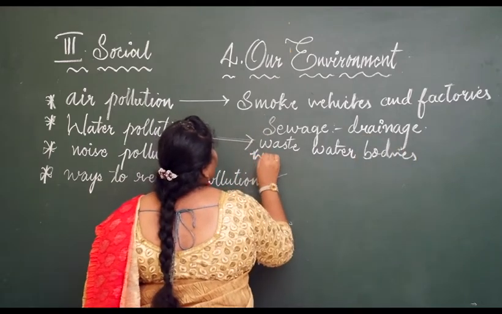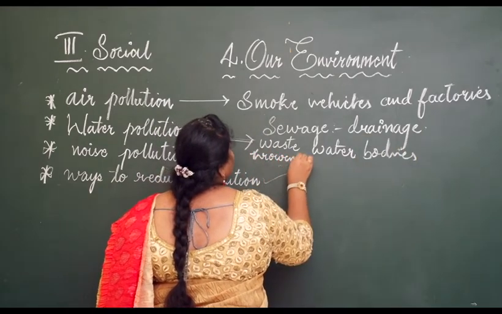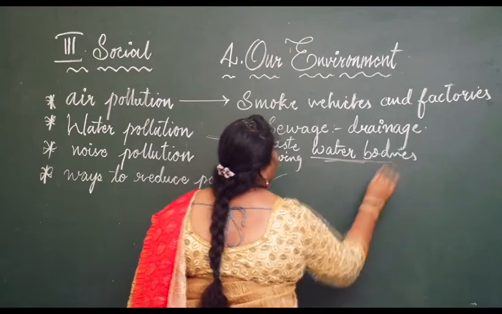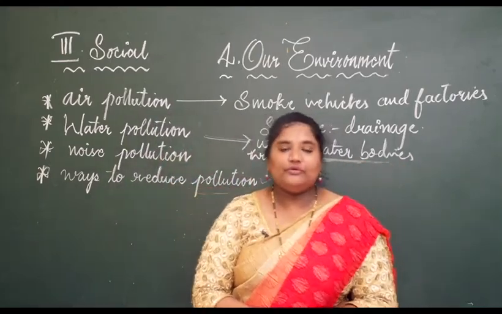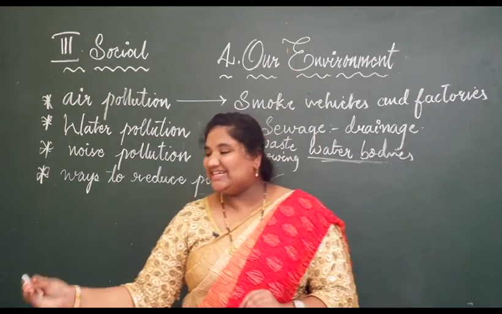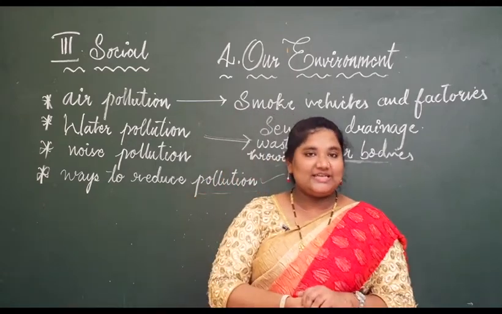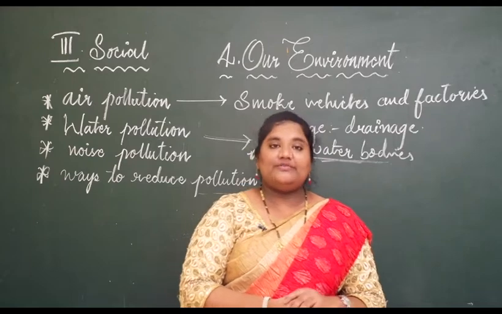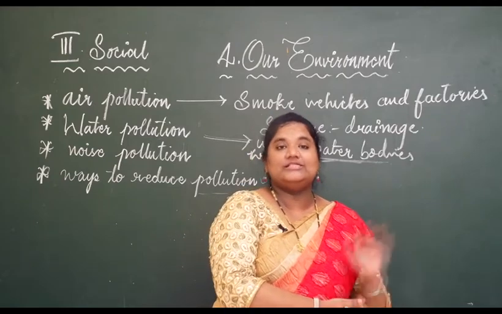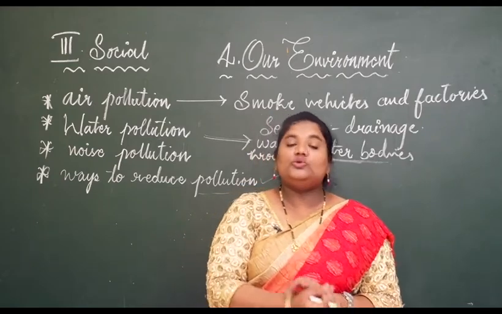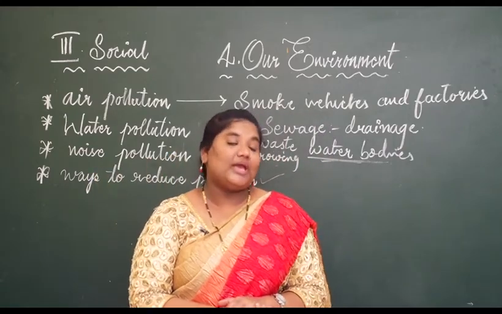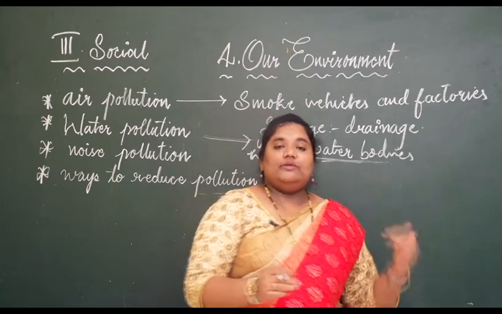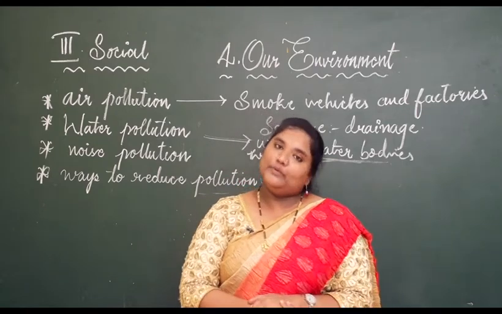Throwing waste in water bodies causes water pollution. So what we have to do is throw waste only in the dustbin, even on the streets and roads, where you see stands meant only for dustbins. Throw the waste in the dustbins provided, and then you can protect our environment from getting polluted.